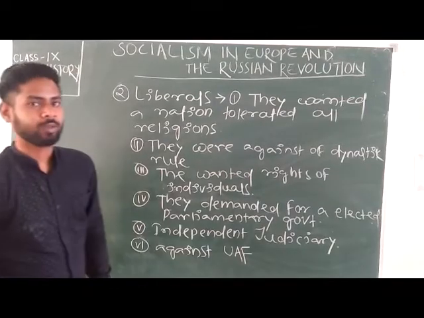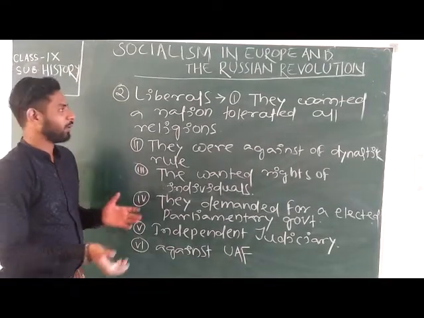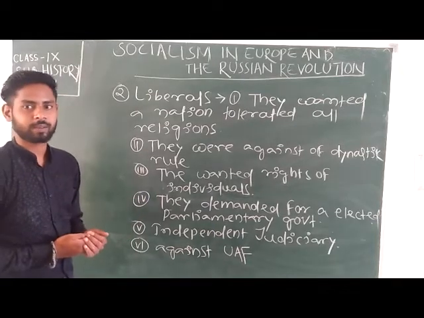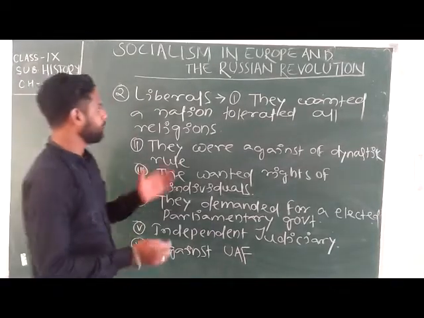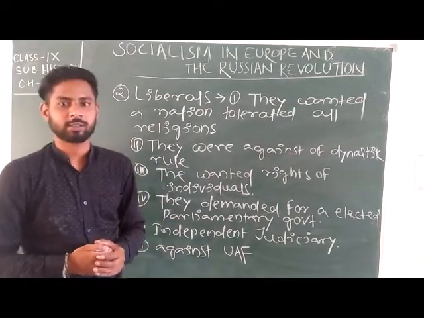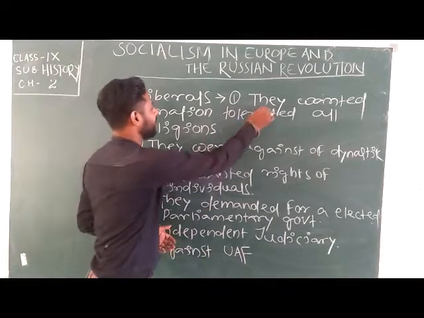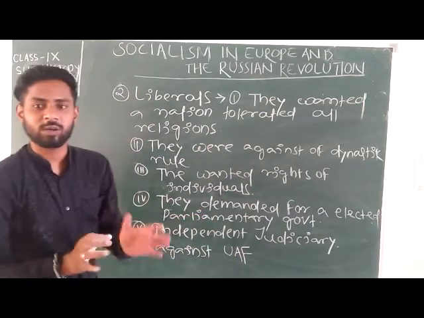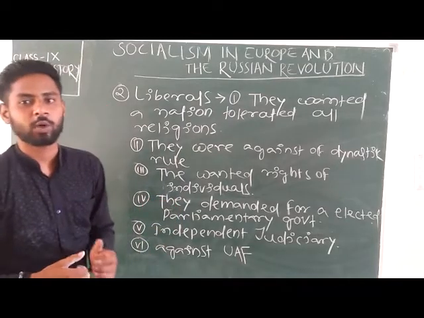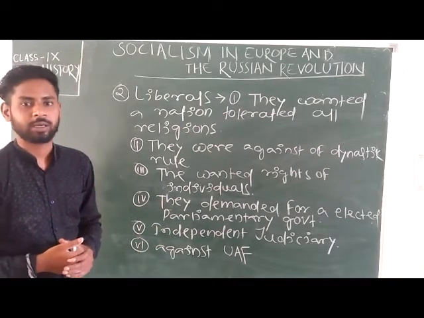Okay, so these were the thought process of liberal class people. Okay, they wanted a nation that tolerated all religions. Means they wanted a secular nation where every religion was tolerated by the government.